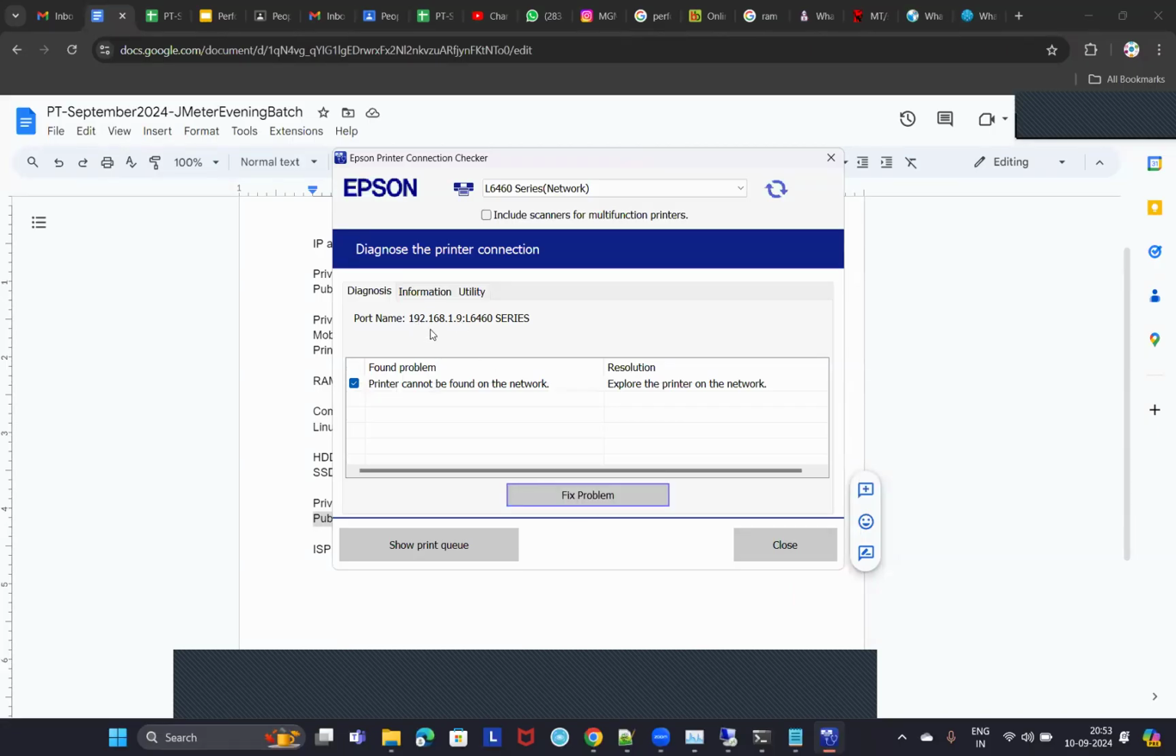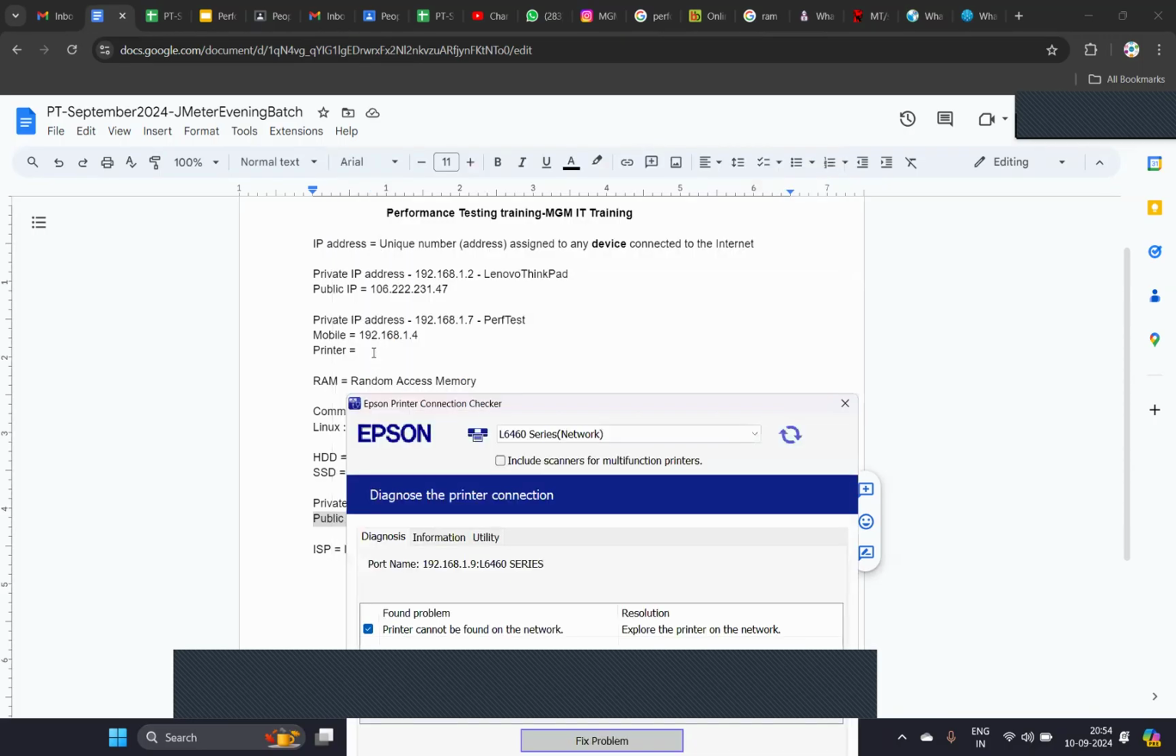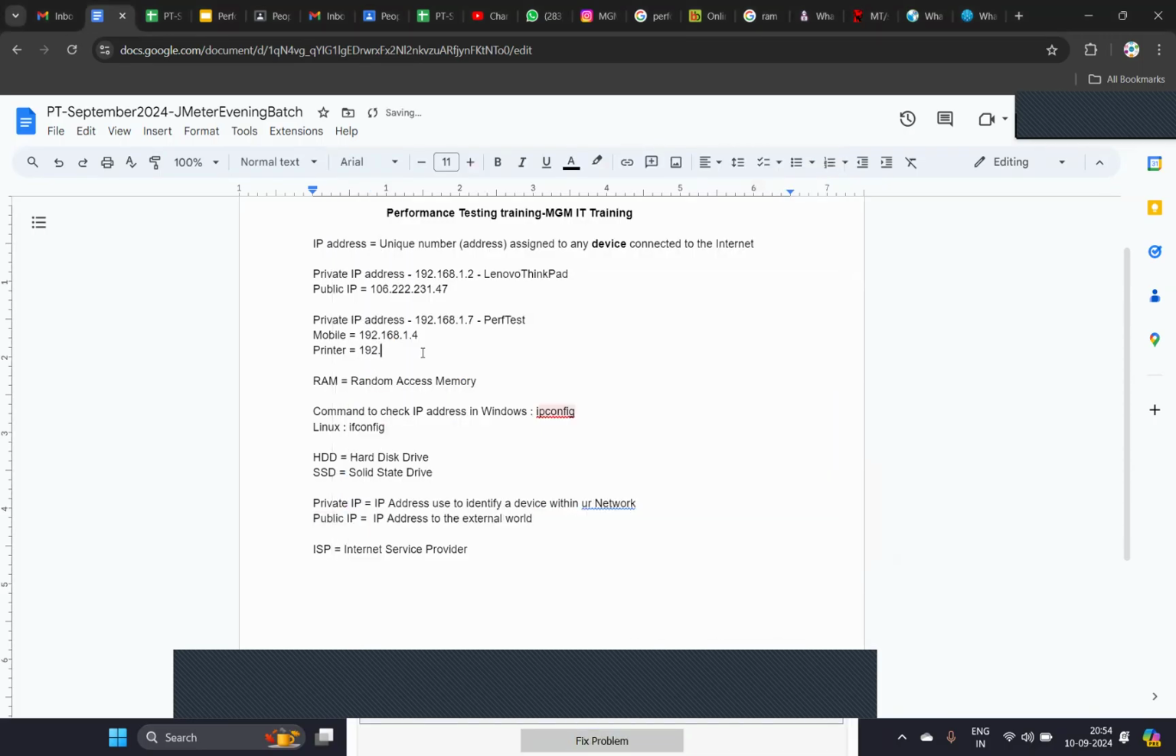192.168.1.9 is the IP address, and this is a smart printer, and I can give a printout from my mobile phone, or suppose I am in my institute, I want to give some printout at home. I can do that with the help of this IP address because it is a smart printer and connected to the internet. I can give print from anywhere, isn't it? I hope you are aware of that, right? So what is the IP address of my printer? 192.168.1.9, right? This is the IP address of my printer.